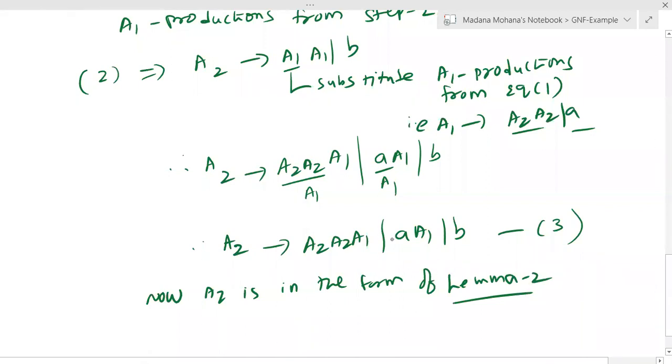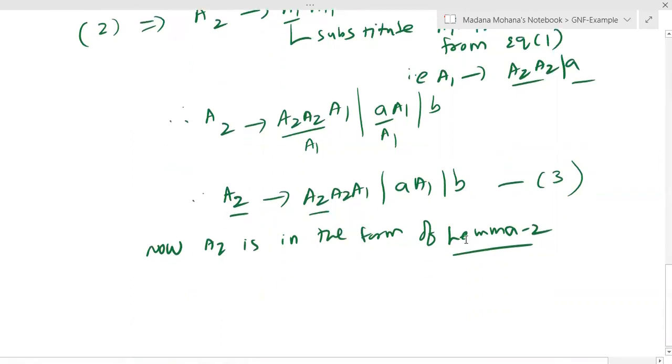Now you can see A2, A2. It is in the form of A derives A alpha 1 and so on, beta 1 or beta 2. Now you can apply lemma 2 by applying lemma 2.